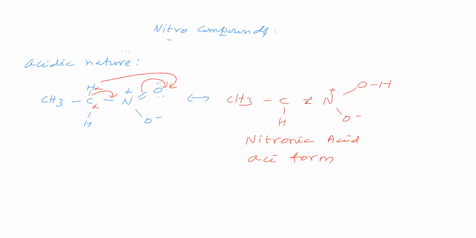Therefore, it has an acidic group, so it is called acid form. This is called a nitronic acid. Then we can say the original nitro compound is called the pseudo acid form. It is a pseudo acid form, and the nitronic form is the acid form.